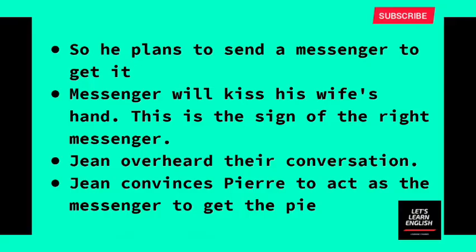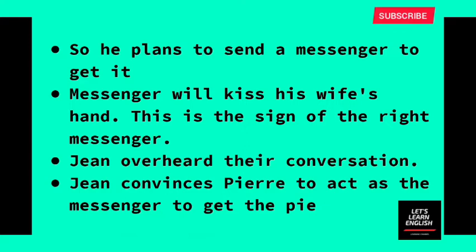Then Jean convinces Pierre to go to Gaultier's house. At first, Pierre hesitates to go there, as he has already gone and experienced their reply. But now he is convinced by Jean to go to the same place to check his luck. So Jean gives him proper instructions on how to approach Marion when she opens the door.